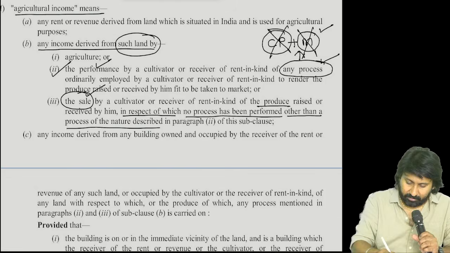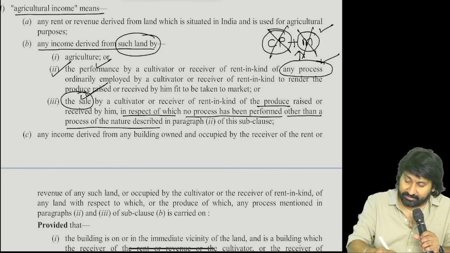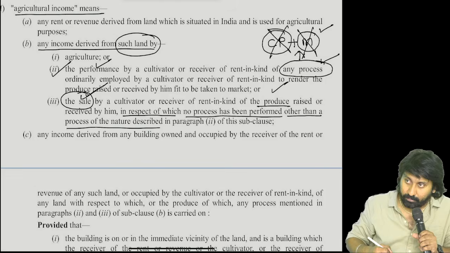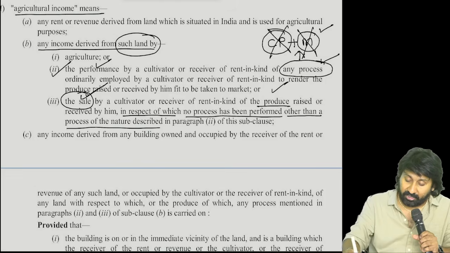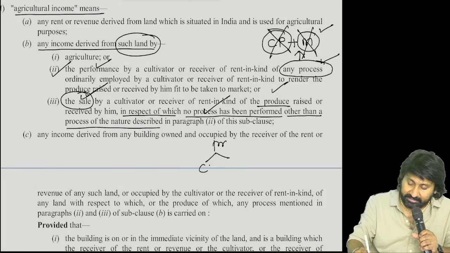Now see here. What is this? Loudly. Sale of what? Produce. On that what is performed? Process. Process is of two types. Compulsory process, optional process.